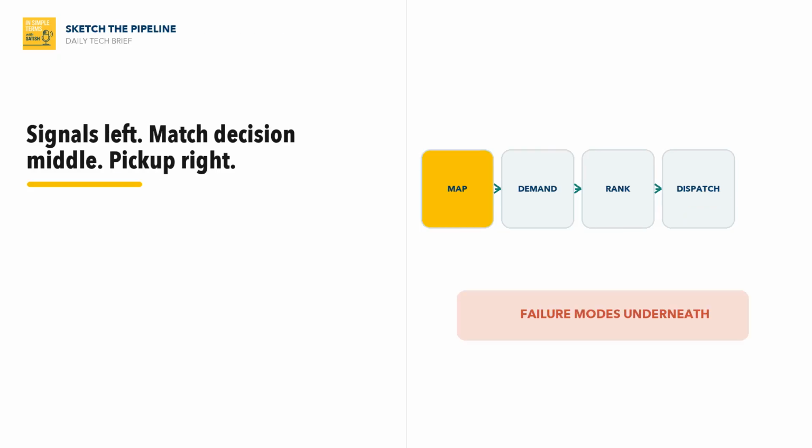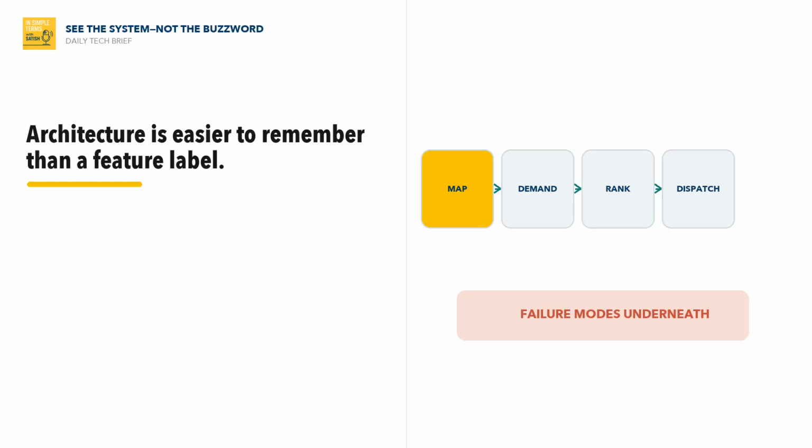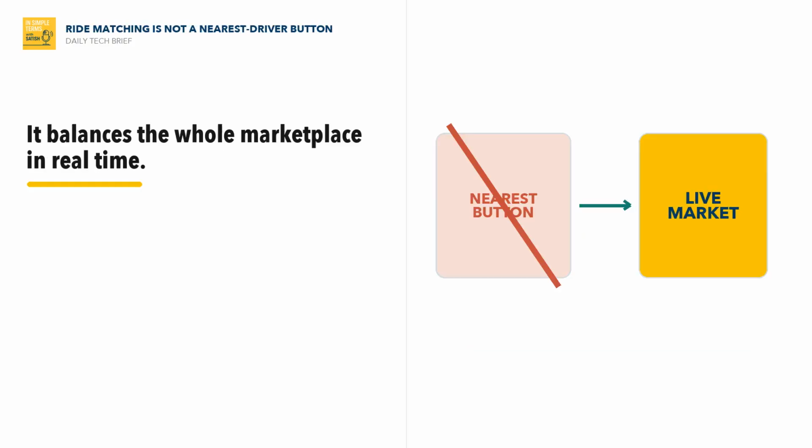A good way to learn the topic is to sketch the pipeline. Draw the input signals on the left, the decision or prediction layer in the middle, the user-facing action on the right, and the failure modes underneath. That one diagram will teach more than memorizing the buzzword. The clear takeaway is this. Ride matching is not a button that finds the nearest driver. It is a real-time marketplace system balancing maps, predictions, prices, wait times, cancellations, and fairness.